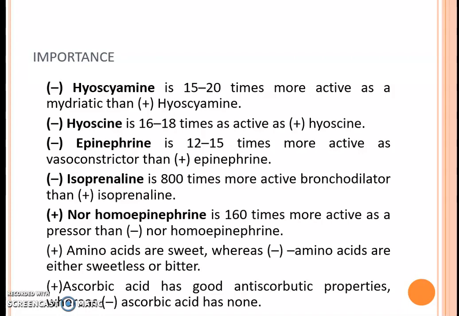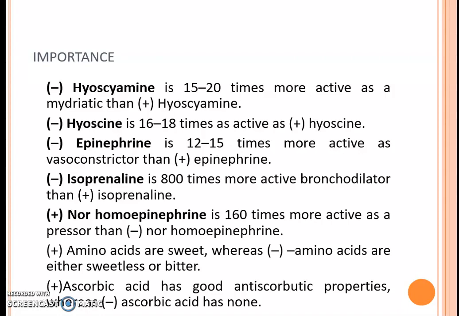Now, why is this isomerism important? Because depending on the isomers, the drug has different pharmacological activity. For example, minus hyoscyamine is 15 to 20 times more active as a mydriatic than plus hyoscyamine. Minus hyoscine is 16 to 18 times as active as plus hyoscine. Similarly, in epinephrine, the minus form is a more active vasoconstrictor as compared to the plus form.